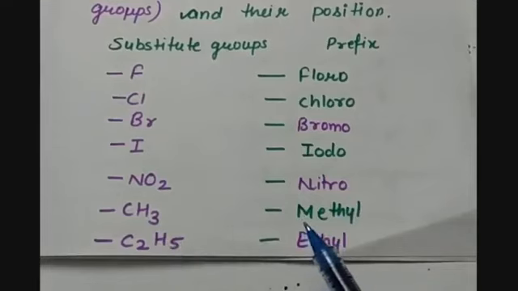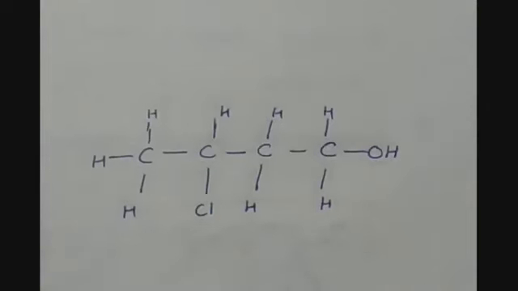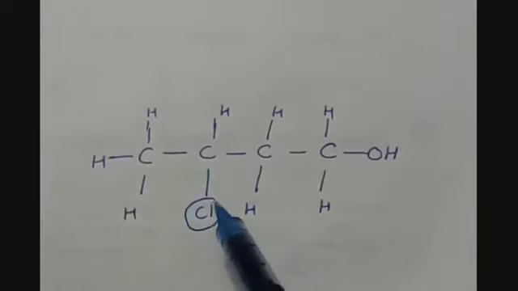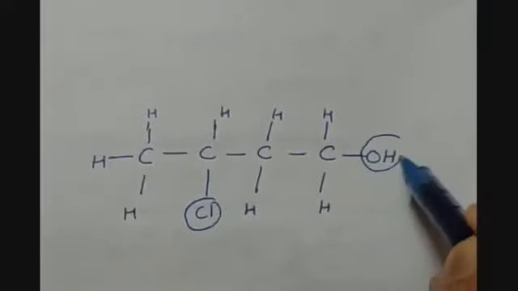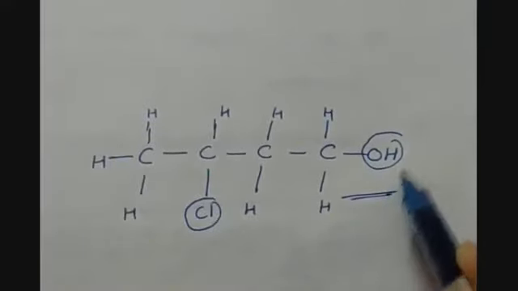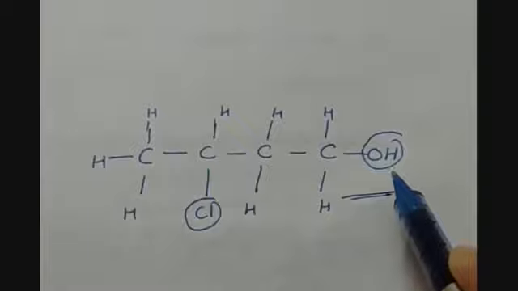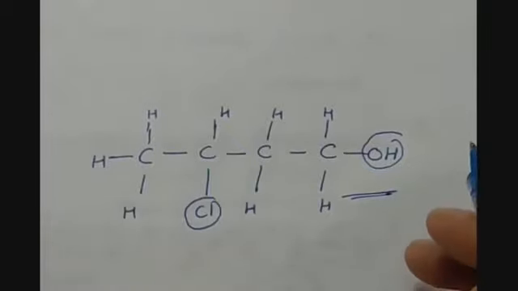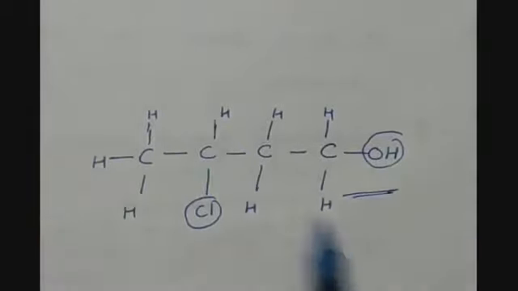So we have many. So let us see one example. So here we have an organic compound. It is having 4 carbon atoms covalently bonded with a single bond, and you can see here that we have 2 different things except H. Here we have chlorine and here we have OH. So you can identify that this is alcohol functional group, and we have to think about the prefix here. We have to find out the prefix here.